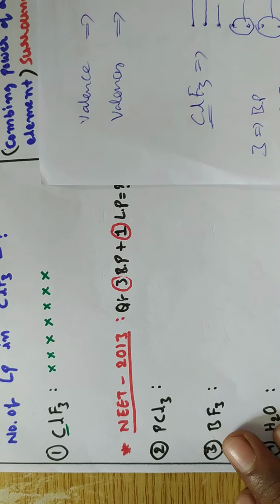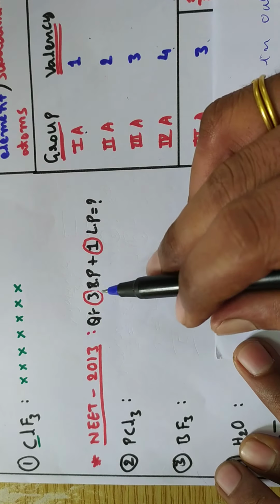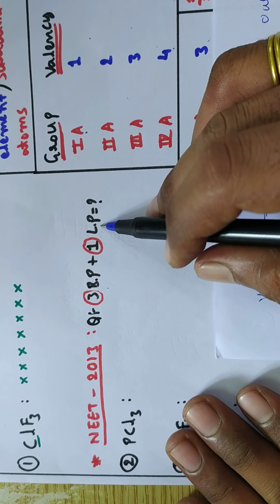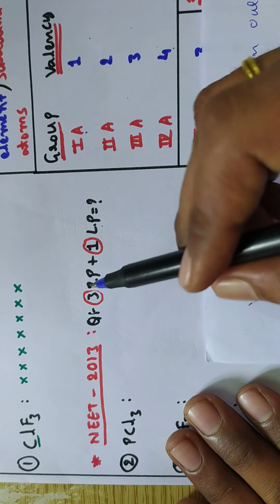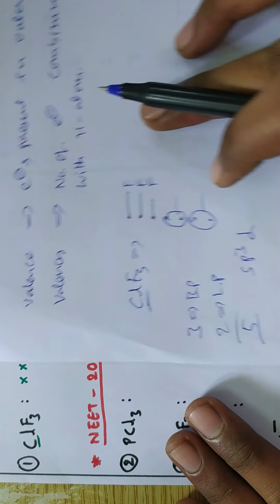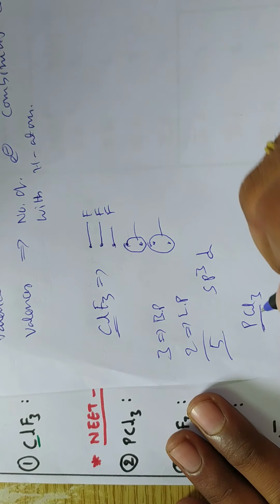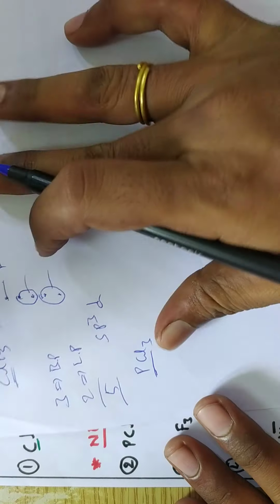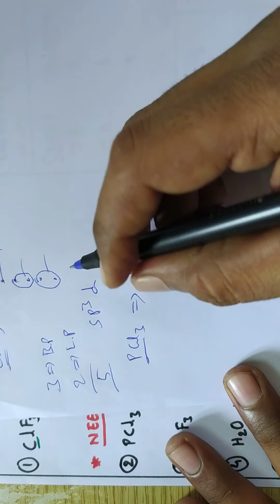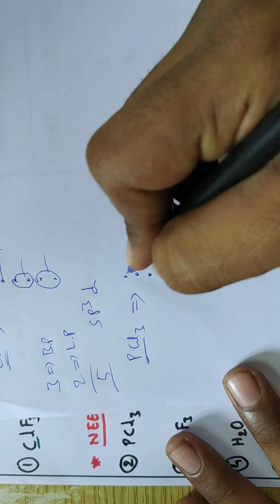Then next, in NEET 2013 they have asked, 3 bond pairs, 1 lone pair, example is what? A molecule consisting of 3 bond pairs and 1 lone pair is which one? Here I am directly taking the PCl3 molecule. So in that PCl3, what am I considering? Phosphorus is a fifth group element: 1, 2, 3, 4, 5. And 3 chlorine atoms.